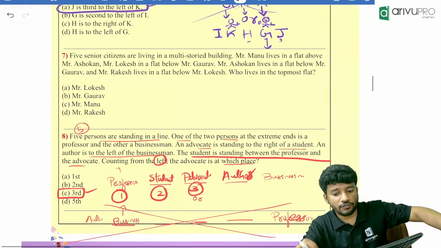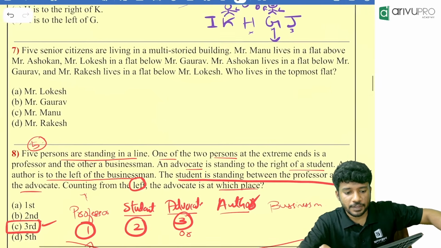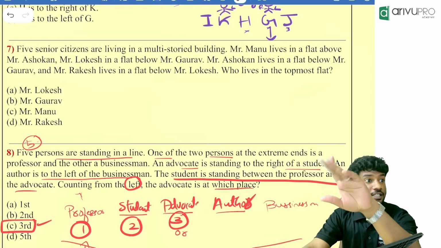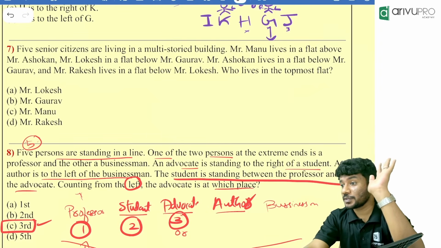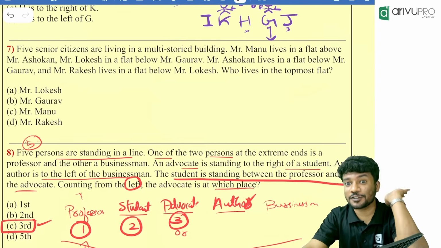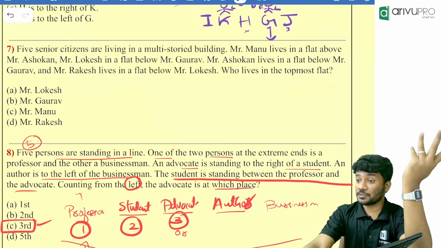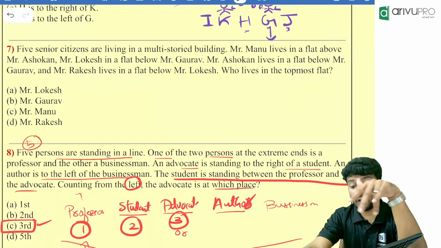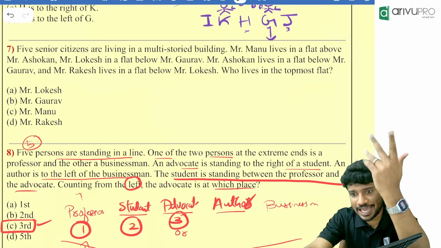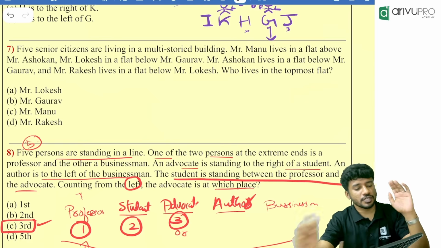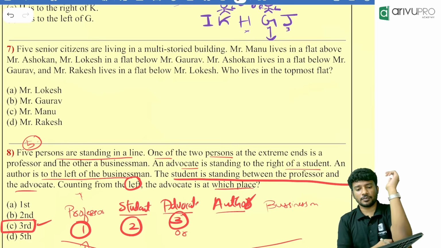Okay. Final one before the break. Please solve it. It's a vertical arrangement. It's a wrong question if you ask me, but there is an answer for the wrong question. Okay. It's a very good question. You can expect a similar question in the future, but not like this, with more clarity. This is an assumption based answer. Read the question carefully and try to tell. Everyone try.